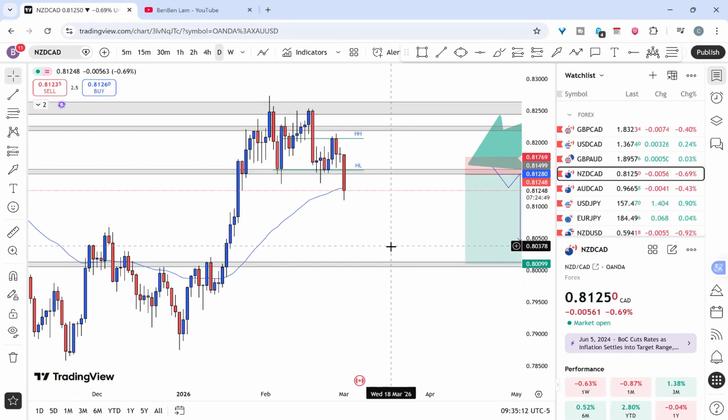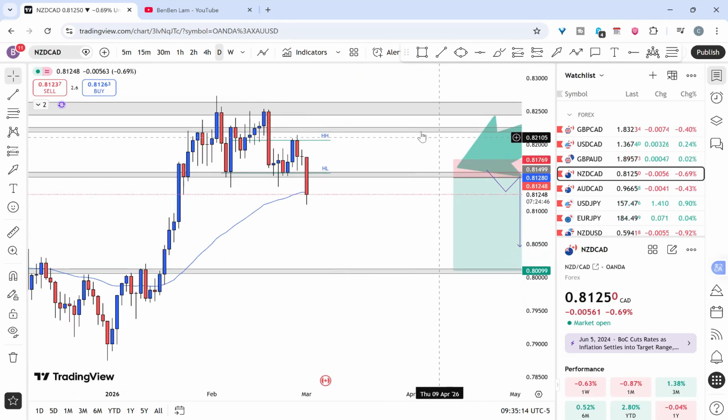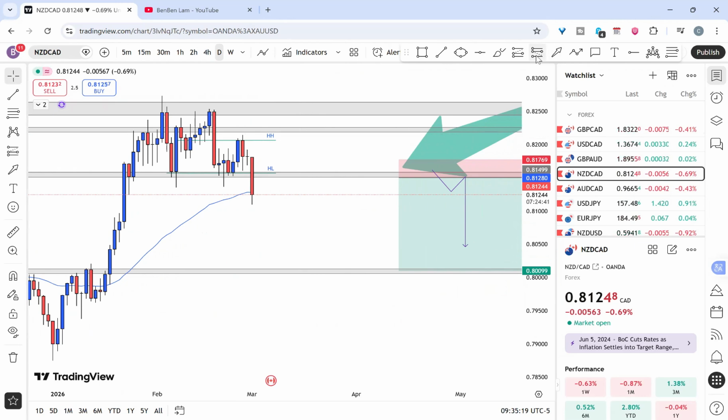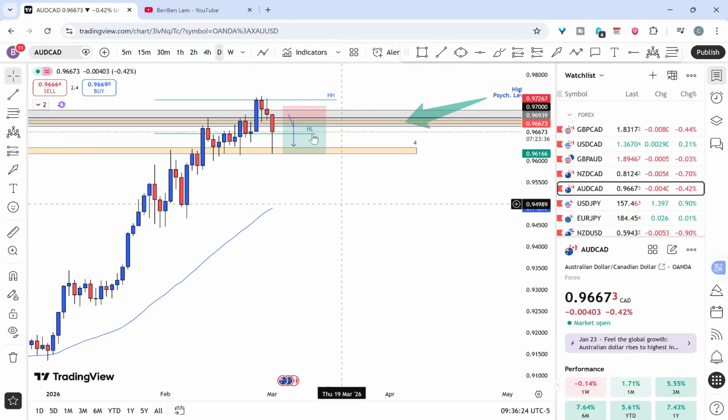So which means if we look at the daily time frame, we have a beautiful daily doji for Monday. And guess what? Monday is going to close. Tuesday, it may come back up, and then maybe Tuesday and Wednesday we can sell. Obviously we need confirmation. I will not blindly sell just because it did reach the resistance level. So now let's move on to AUD CAD.